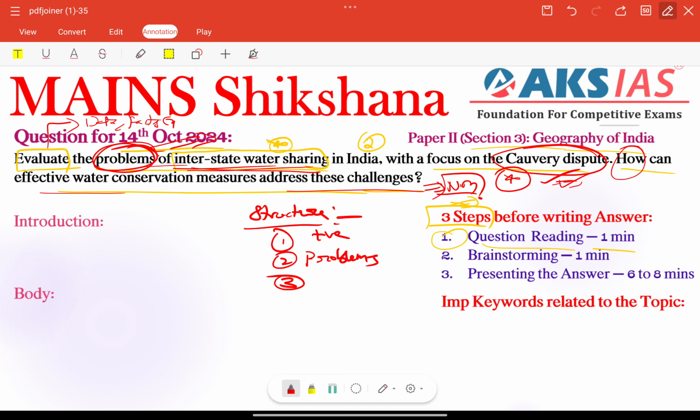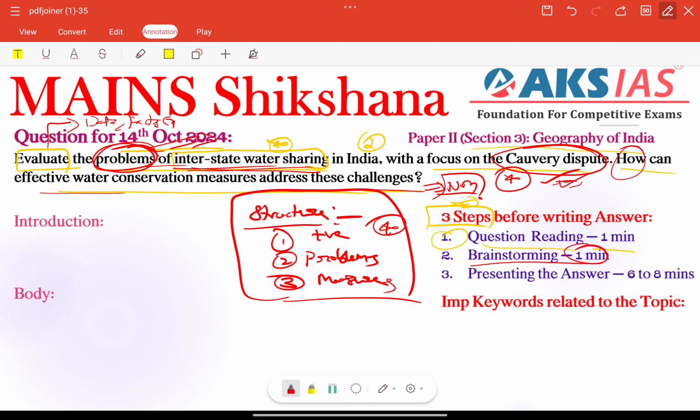Next important thing is needed measures, right? Measures, what we need to take here, right? So that's it, a simple structure according to the demand of the question. Next, coming to brainstorming, within 1 minute we need to focus on identifying important keywords related to our topic,